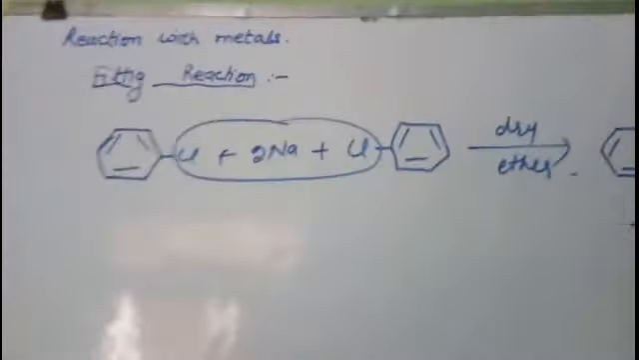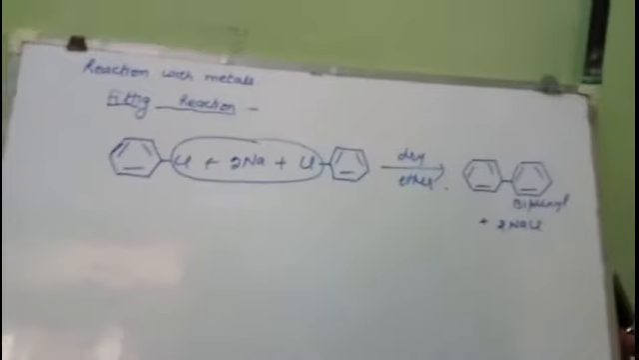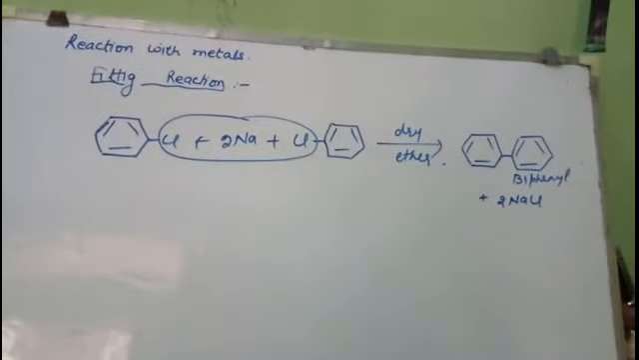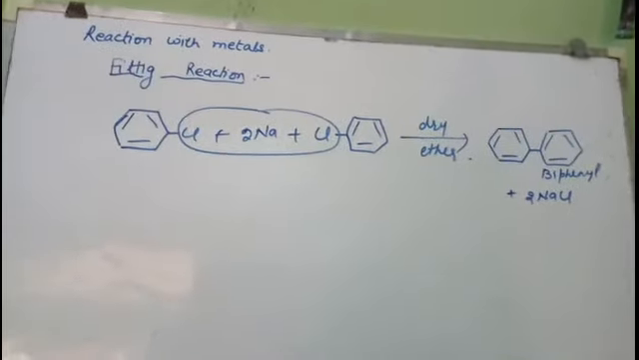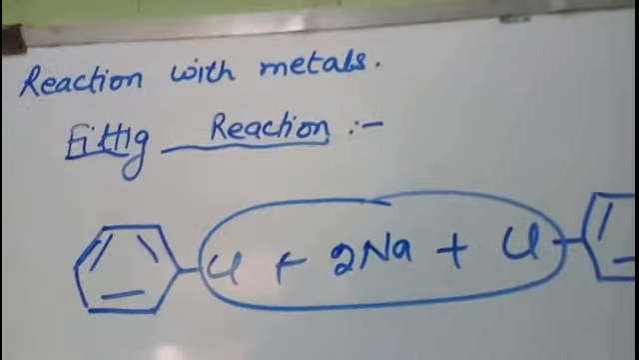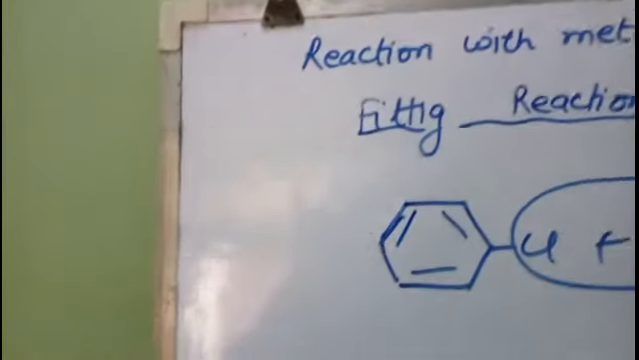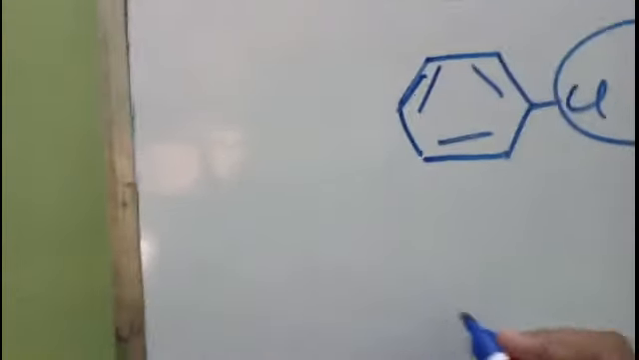When 2 molecules of haloarene react with sodium metal in the presence of dry ether, biphenyl is formed and the reaction is known as Fittig reaction. Got it? Now next we will study reaction with magnesium metal.